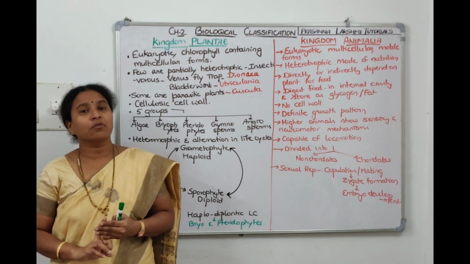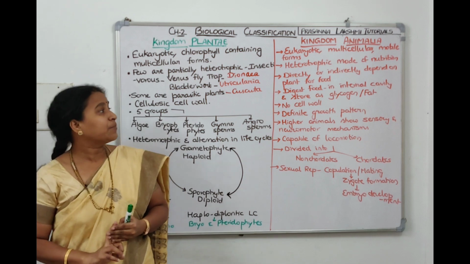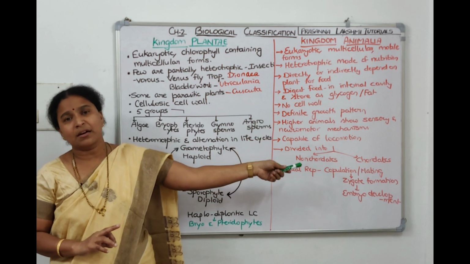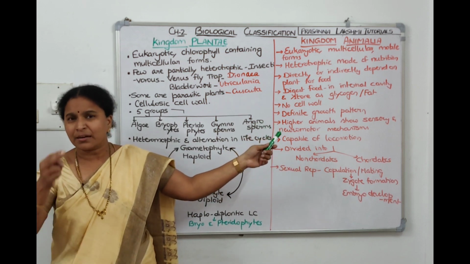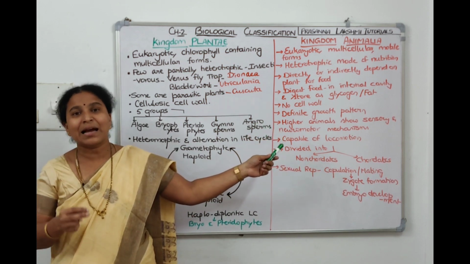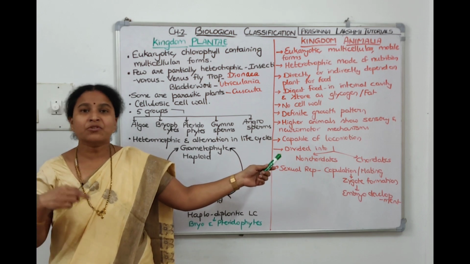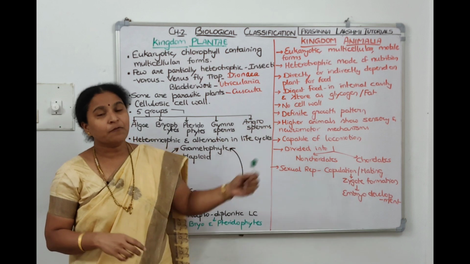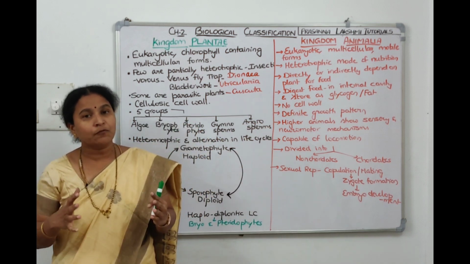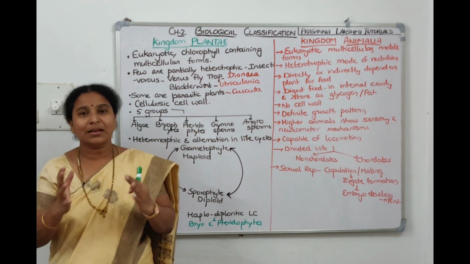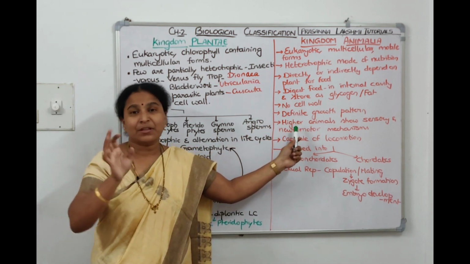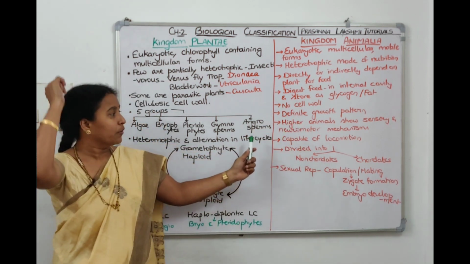They cannot prepare their food. Cell wall is absolutely absent and they are directly dependent on the plants or indirectly dependent on the plants. The animals which directly depend on the plants are called grass eating animals, herbivores. The animals which indirectly depend on the plant are called carnivores, right? And they digest the food in the digestive system and store the food in the form of glycogen or oil. No cell wall, they have a definite growth pattern. After that they don't grow, whereas plant keeps on growing.